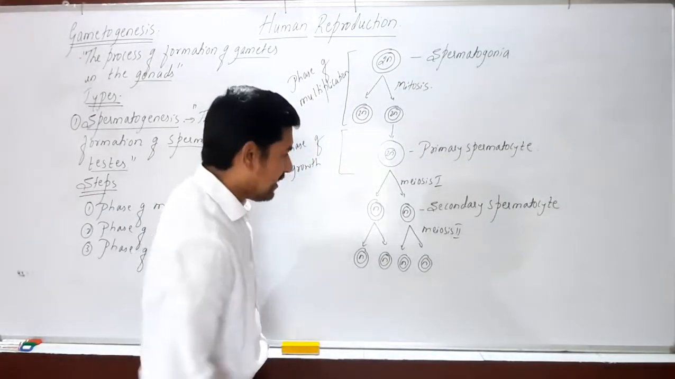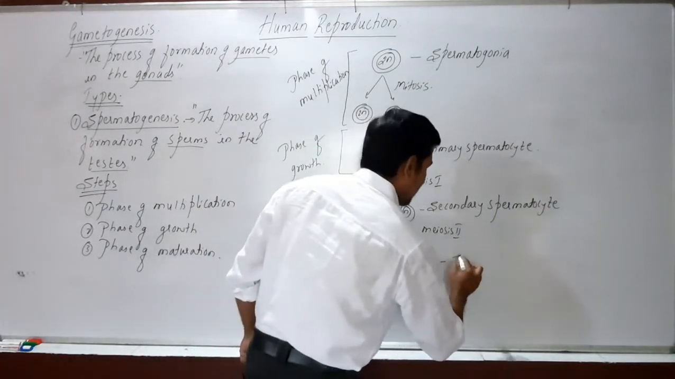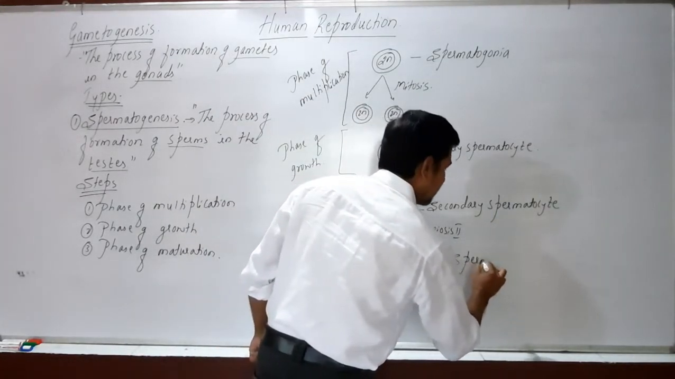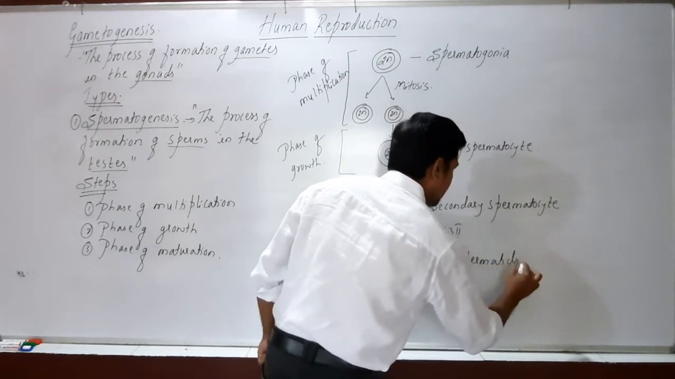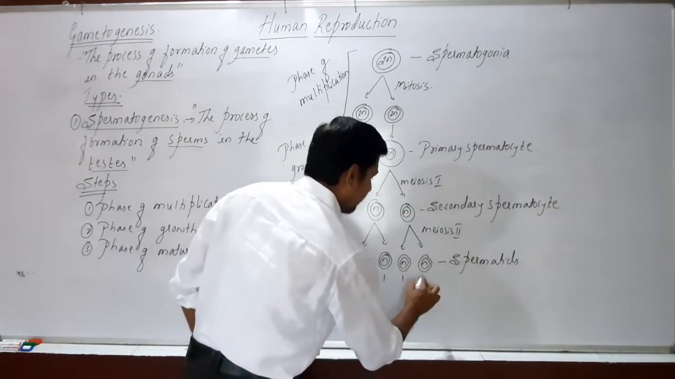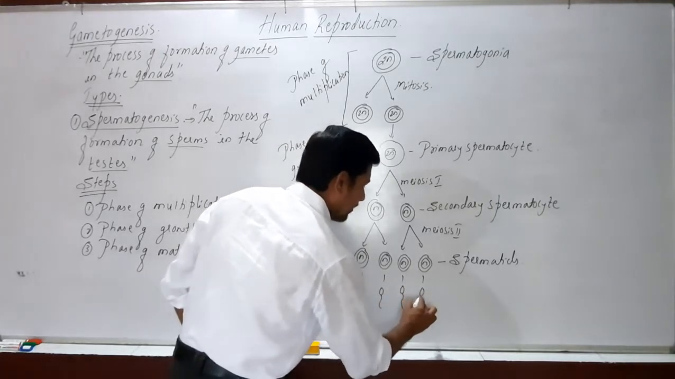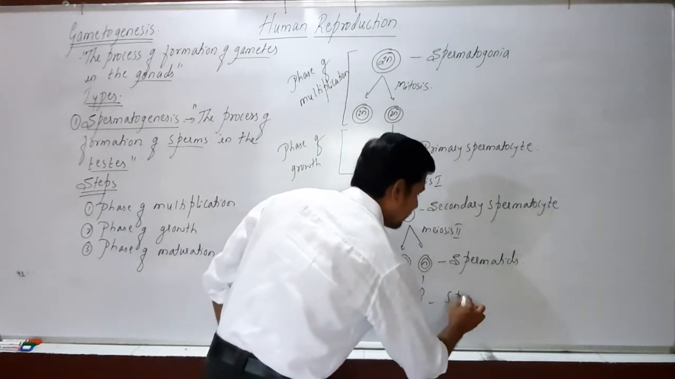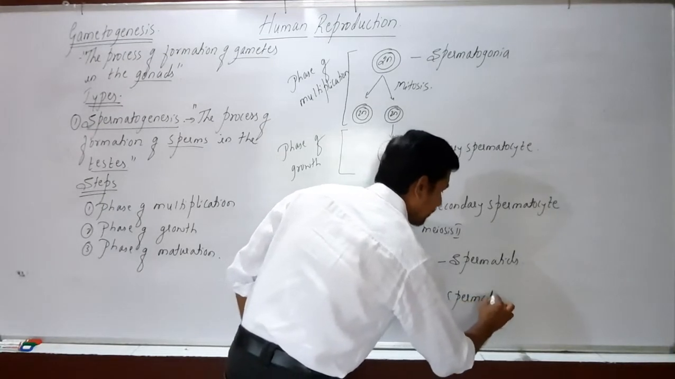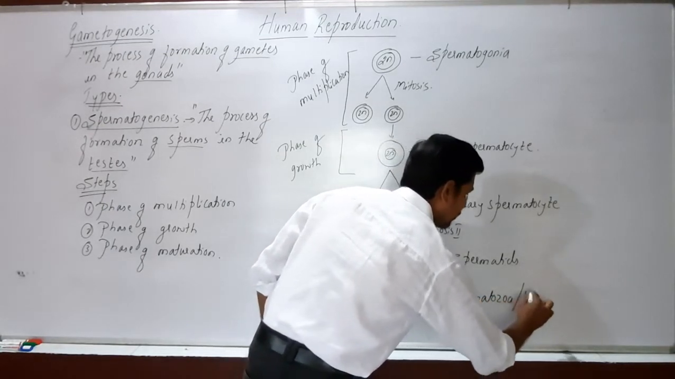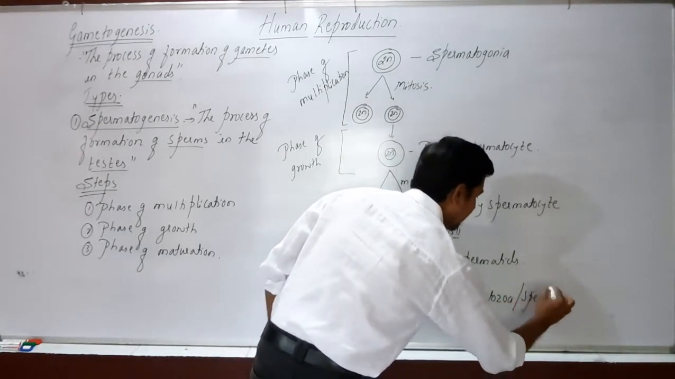Secondary spermatocyte. These are called spermatids. And finally, these form into spermatozoa. These are spermatozoa, which are also called sperms.